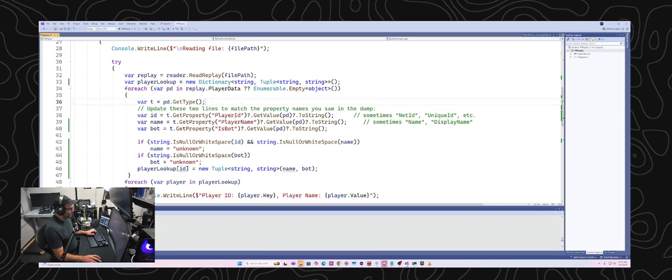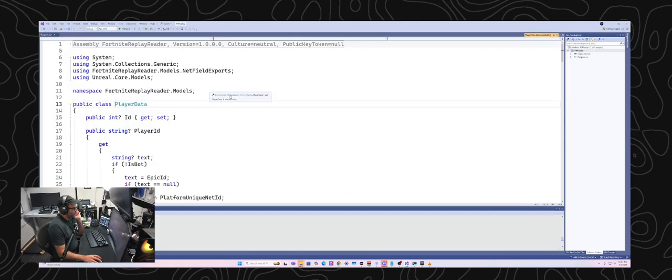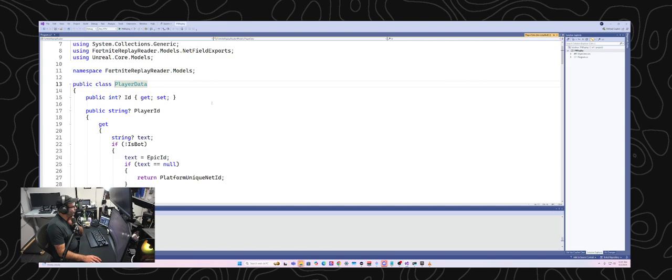I'll just mess around here a little bit. For each var pd, look and see, actually I could probably go look at this. Let's see. So player data, this is going into the source code for the library I'm using.